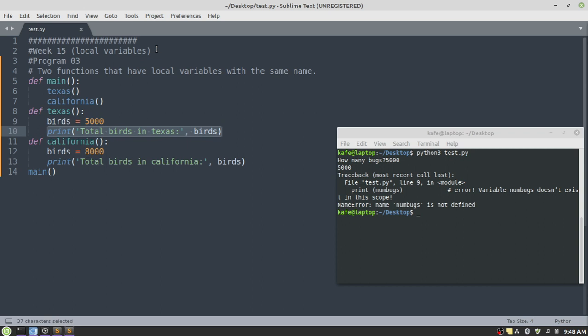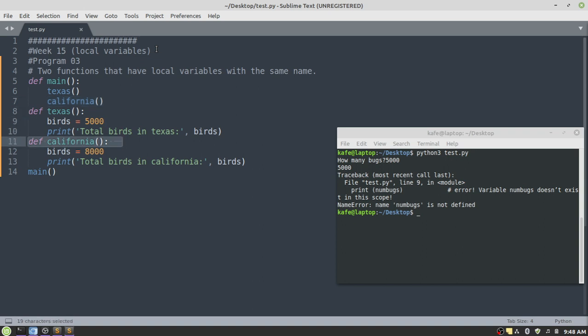After execution of this statement, the function body ends. Now the control will transfer to the location from where we made the call. And then the next statement at line number 7 will be executed. Here we again have a call, this time for the California function.